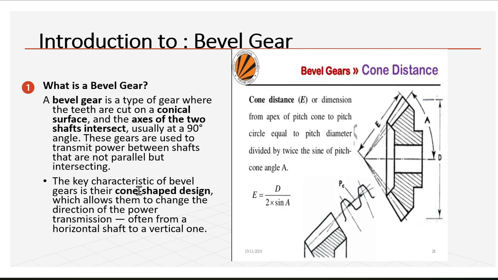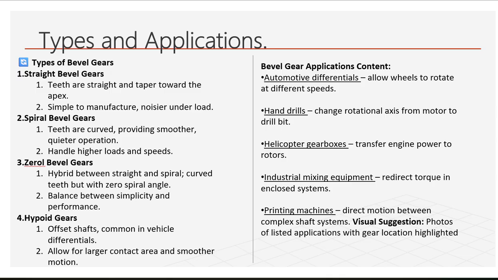Okay, the key characteristic of bevel gear is its cone-shaped design. Here we are looking at cone distance, which allows them to change the direction of power transmission, often from a horizontal shaft to a vertical one. Okay. Next, types and applications. Types of bevel gears. There are four types: straight bevel gear, spiral bevel gear, zerol, and hypoid.